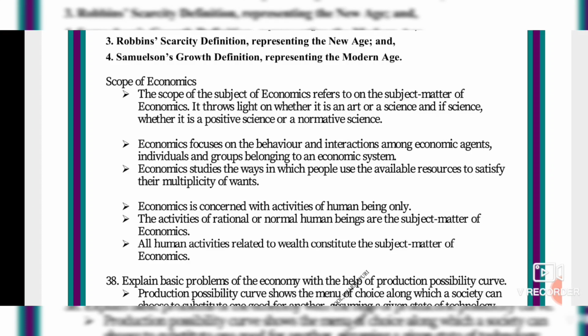The agents means the people who are in the line of production and distribution, isn't it? Producer, distributor and the consumer. So they are the agents, individuals and groups belonging to the economic system. Economics studies the ways in which people use the available resources to satisfy their multiplicity of wants.